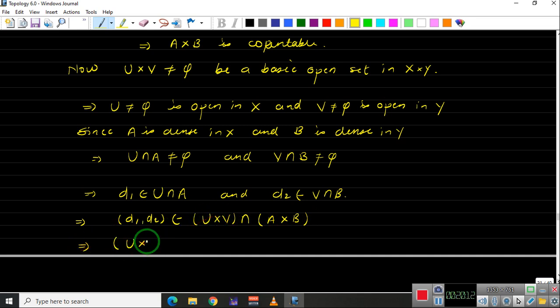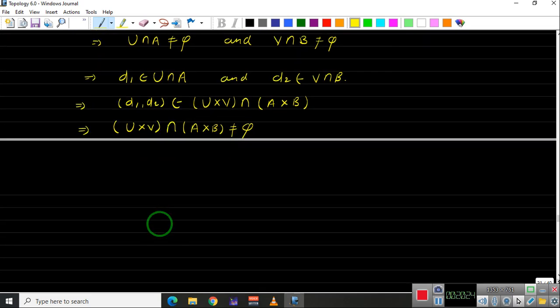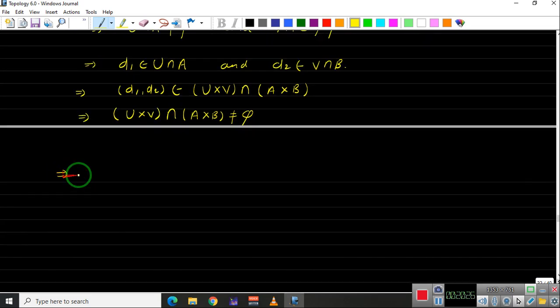We have taken U cross V intersection with our countable set, that is A cross B. This is non-empty, right? So by using the previous result, we say that A cross B is dense in X cross Y, and this is what our claim was.